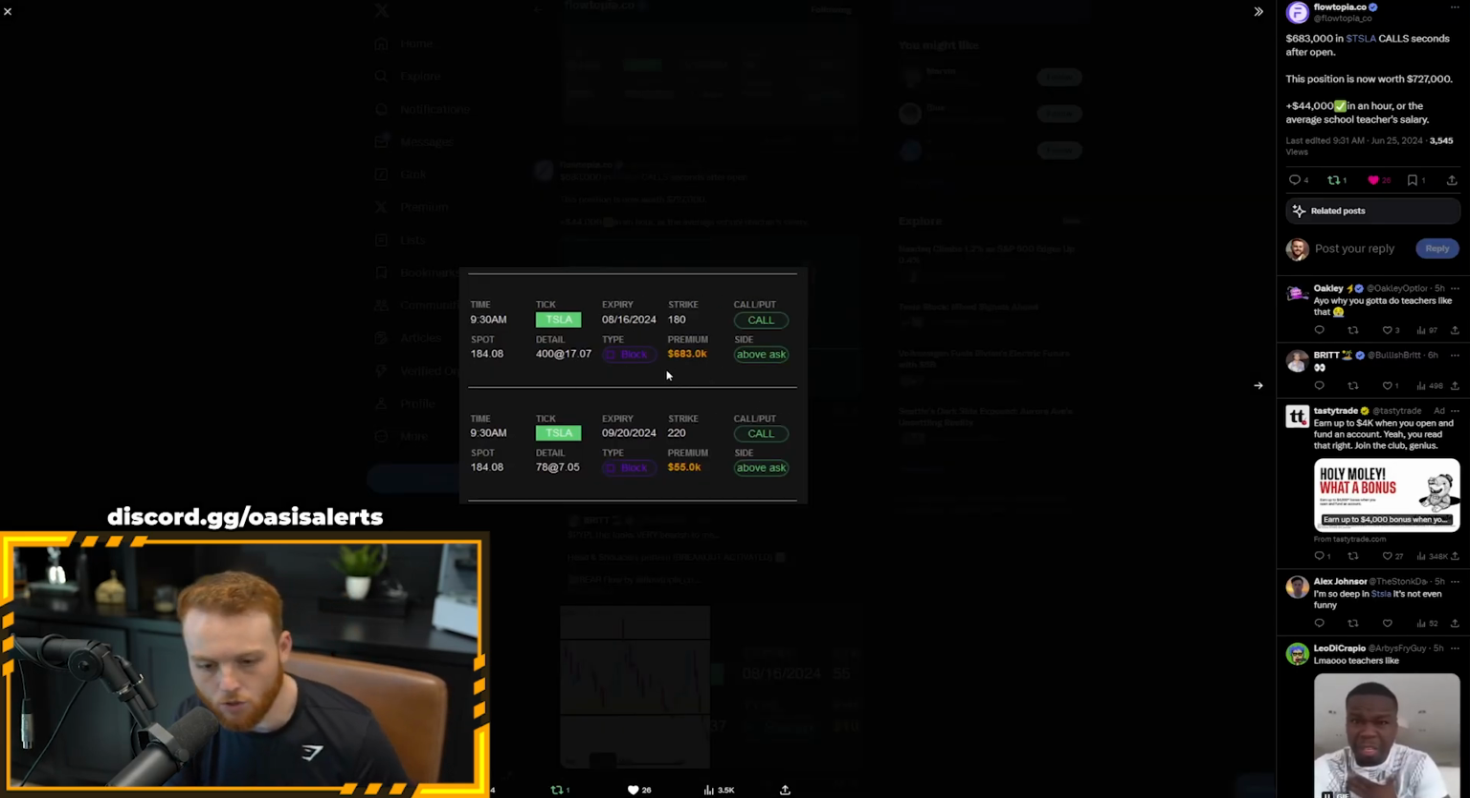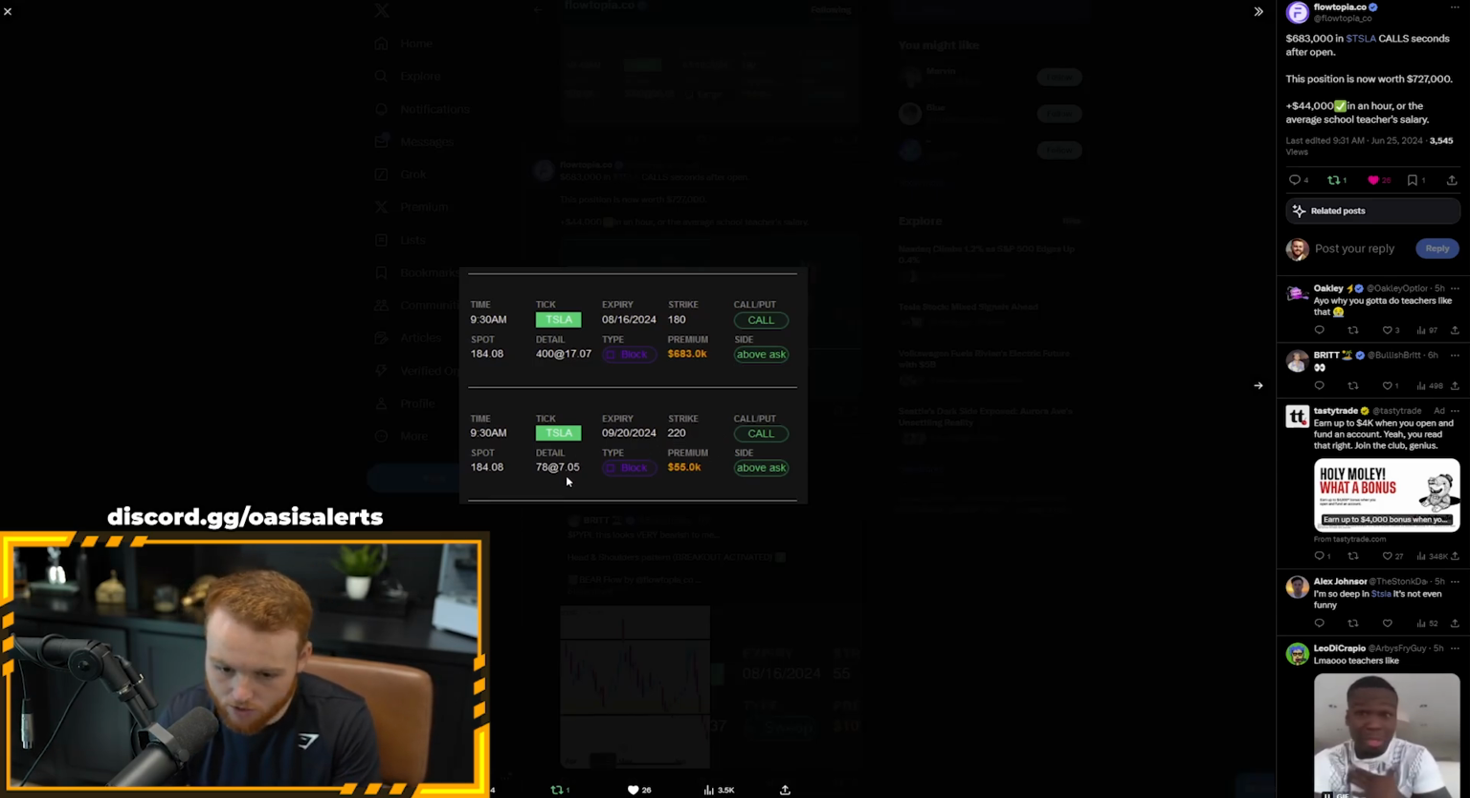Here's another one too. Look how aggressive these buy orders were today. Both of them above ask, which means they're extremely aggressive compared to the ones that are to ask or at ask. And look at the strike price on this, 220. That's out of the money for expiration of this year. It's $705 a contract. I would say that they definitely know something's about to happen.